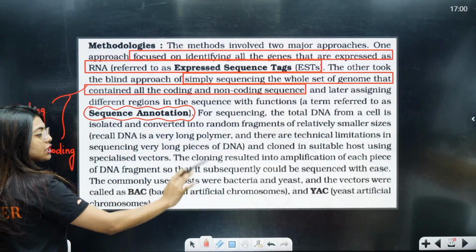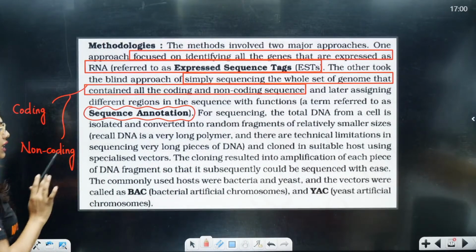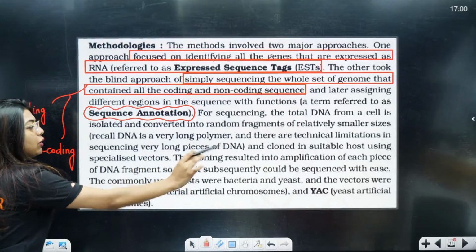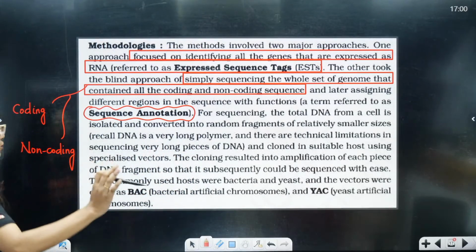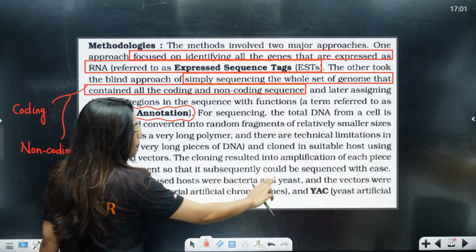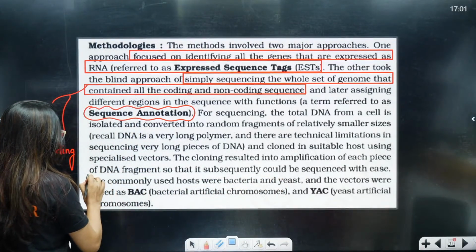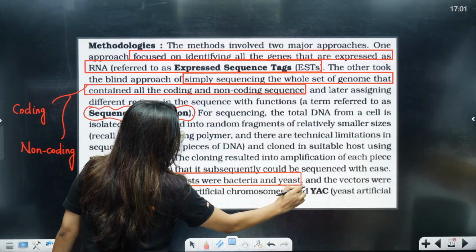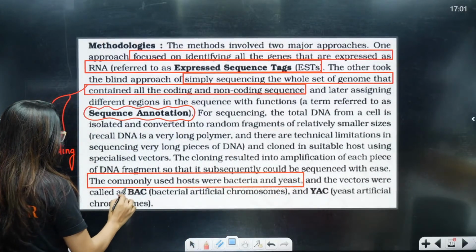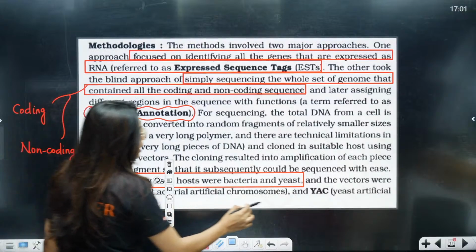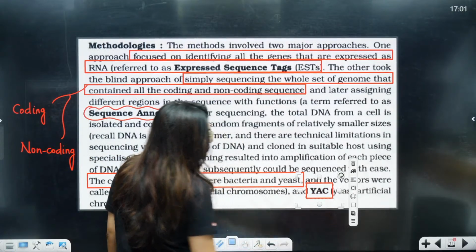The cloning results in amplification of each piece of DNA fragment, so that subsequently it could be sequenced. The commonly used hosts were bacteria and yeast, and the vectors we used were BAC and YAC.